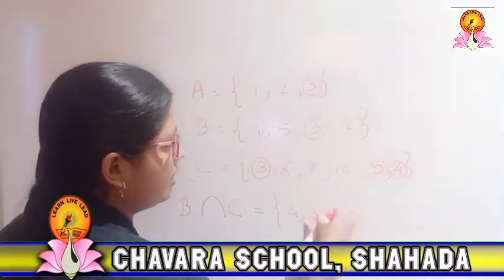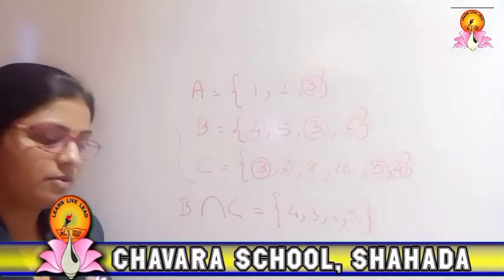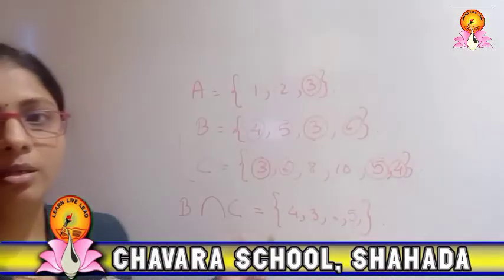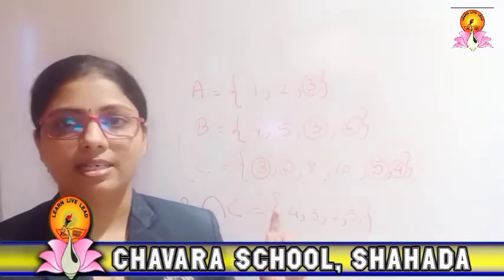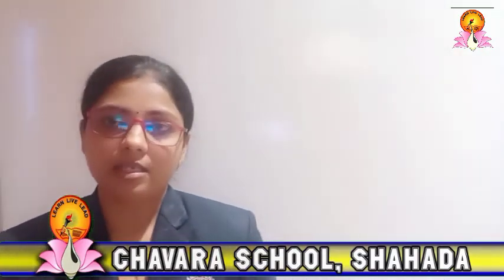I have written again, so 6. Okay, these are the elements which are common in B and C set. So in this way you can write the intersection of the set. The next one is difference between the sets. Now difference means what? Subtraction.